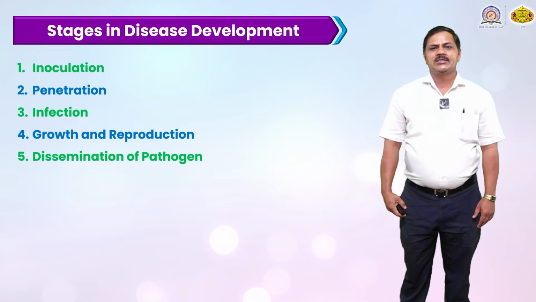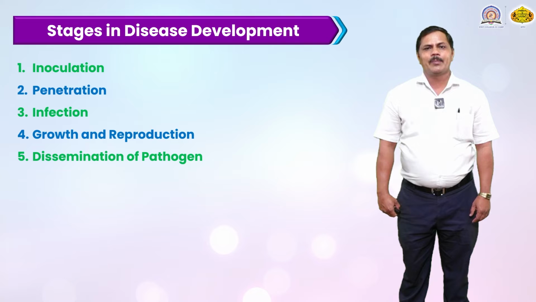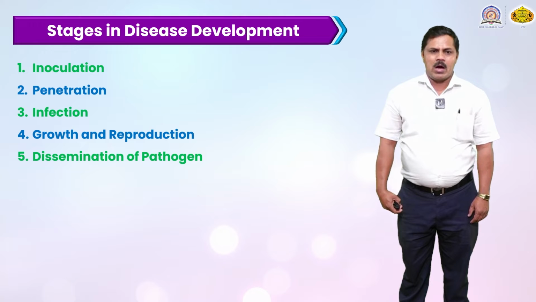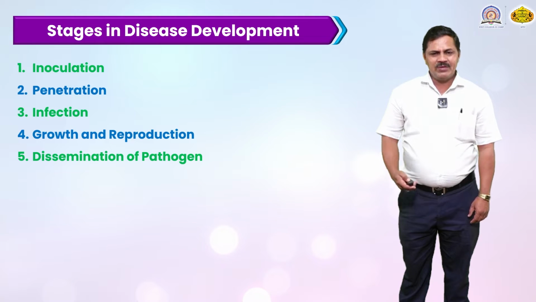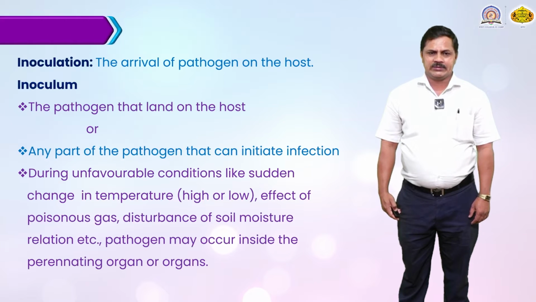The set of stages in disease development: first is the inoculation, second is the penetration, third is the infection, fourth is the growth and reproduction, and fifth is the dissemination of the pathogen. These are the different stages through which plant diseases develop.